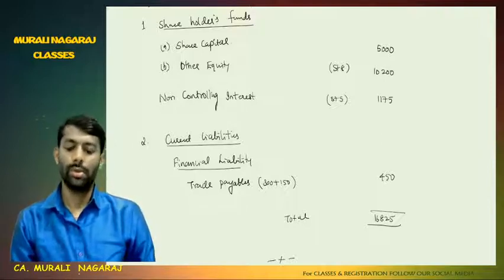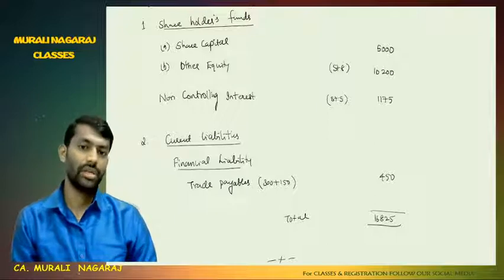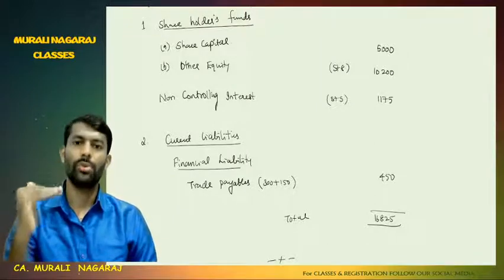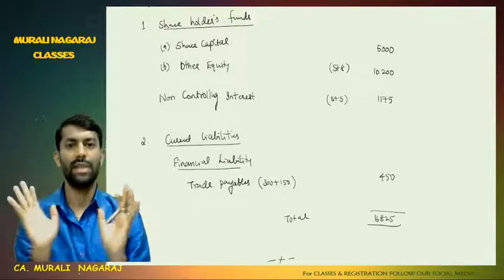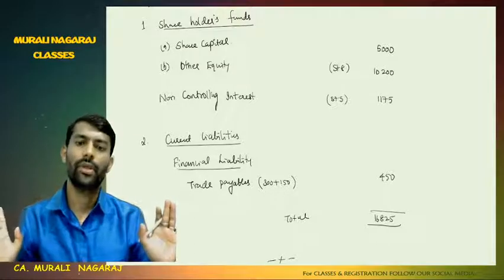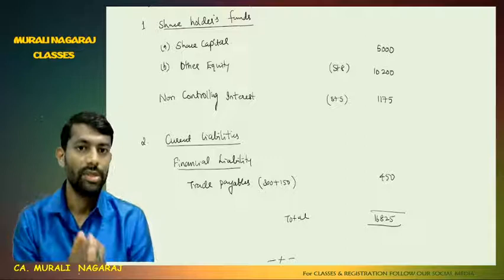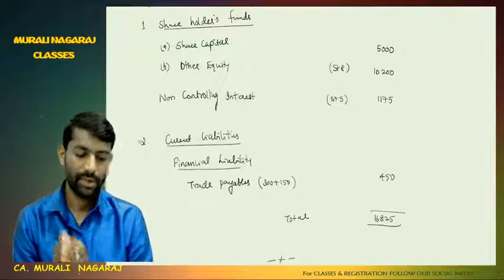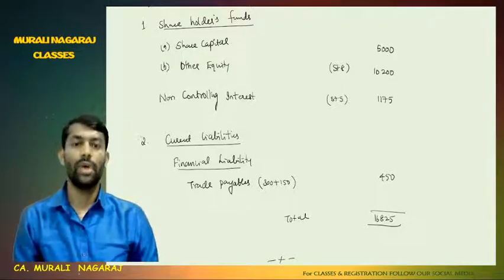So this is the problem relating to question number 14. Here the change is, instead of 100%, suppose on the date of acquisition the same figures remain as in problem number 13, but it is 75%, how will it be? So that's the case. That's how you have to deal with it.